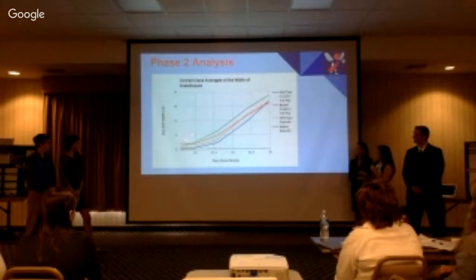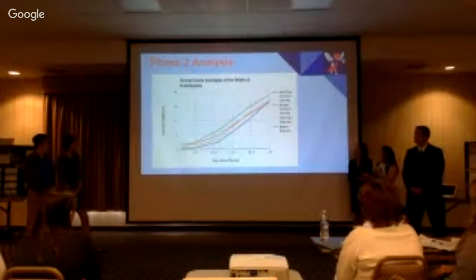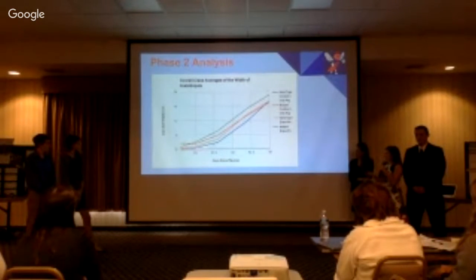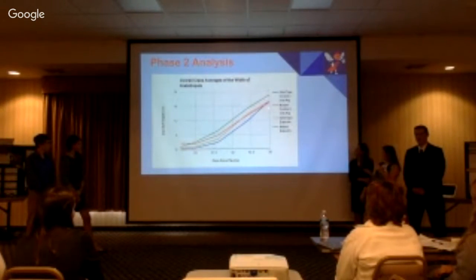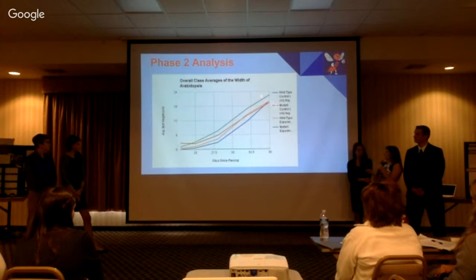The red is the mutant control. The yellow is the wild type experimental, and the blue is the wild type control. So starting off with the wild type control, that one started at the very bottom and made its way up to actually meet the wild type experimental, which they kind of stayed together until around day 28 and then separated, but they came back together. That just is because of the experimental element of drought.